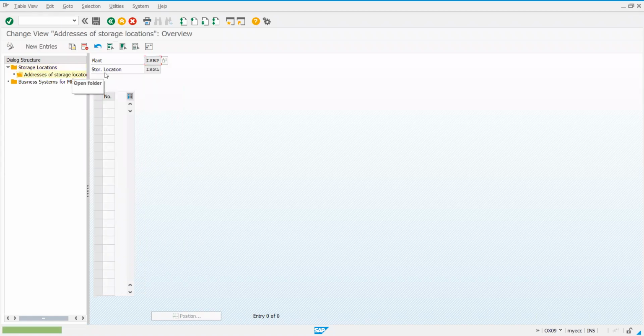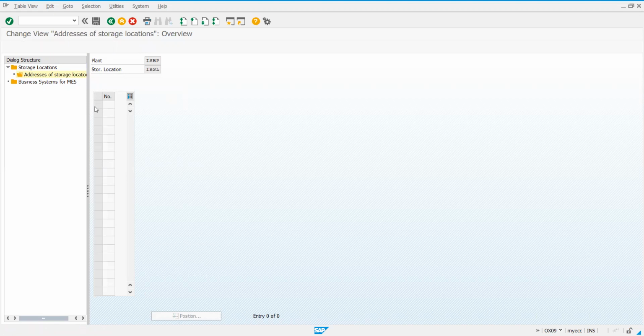Just double click on this. You can see now the plant, and below that you have the storage location appearing. There can be more than one storage location for one plant. As of now, I am doing one so that you are very clear and it does not lead to any confusion later. Once you become confident, you can create more plants and more storage locations under the same.